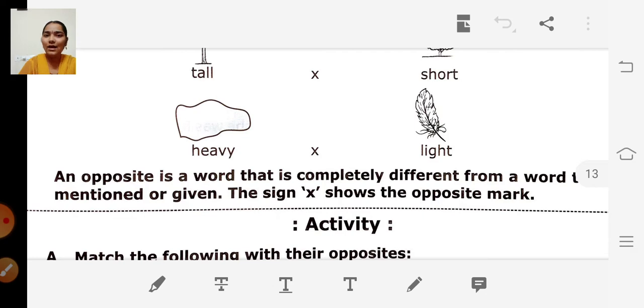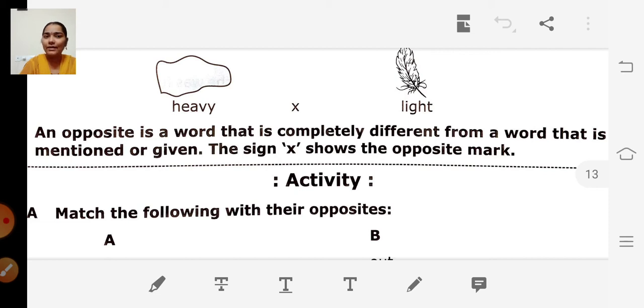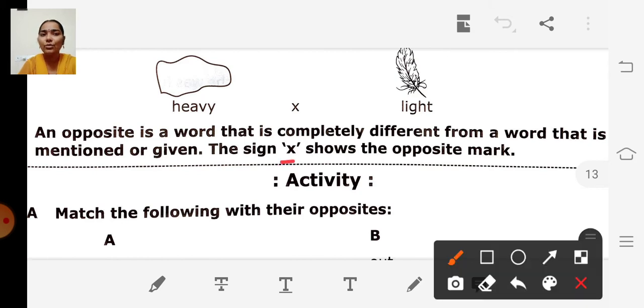Heavy, light. So, an opposite is a word that is completely different from a word that is mentioned or given. The sign into shows the opposite mark.